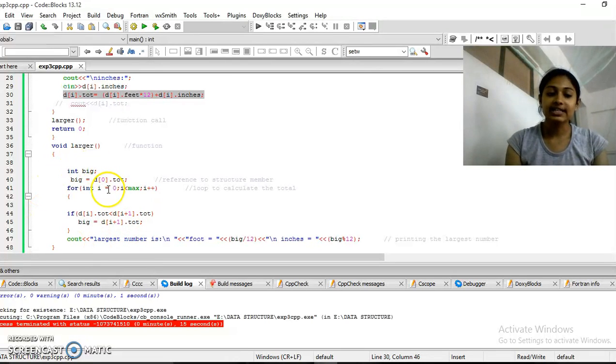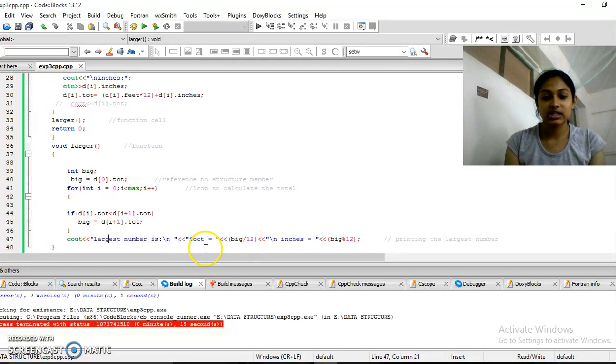So at the end of the iteration, I'll get the biggest value, and it is stored in the variable big. Now what I'm doing is I'm printing it out over here, that is again I'm converting it to feet and inches. So I have written over here big divided by 12, that is the feet which we actually have, and then the rest of it, whatever is left, that is the inches. So I can write big modulus 12. So this will give me the output. I'll show you how it works.